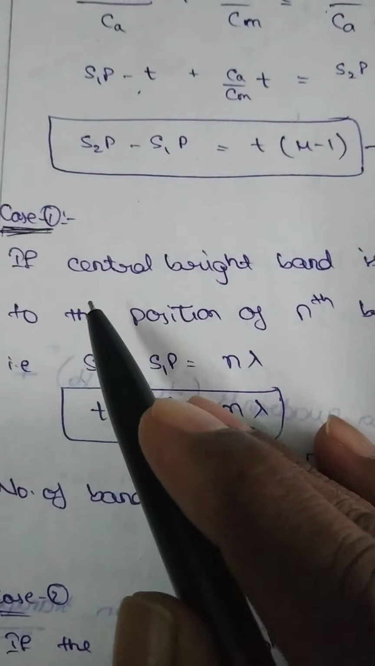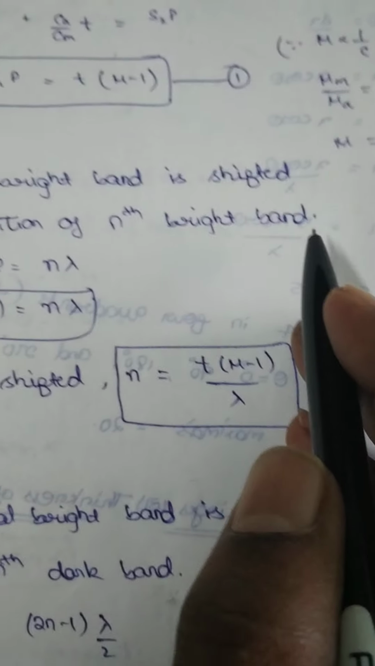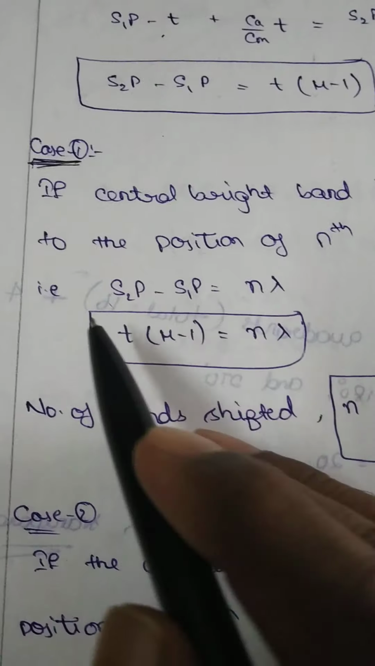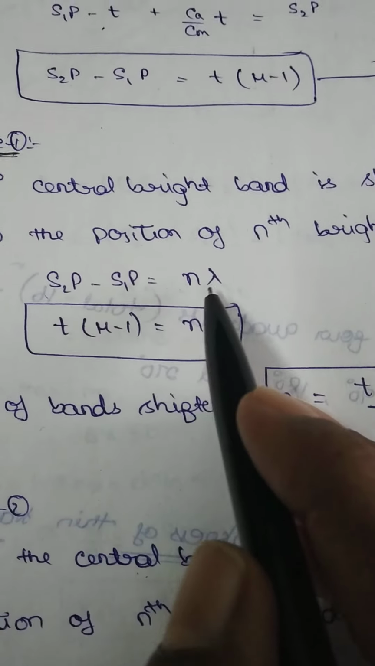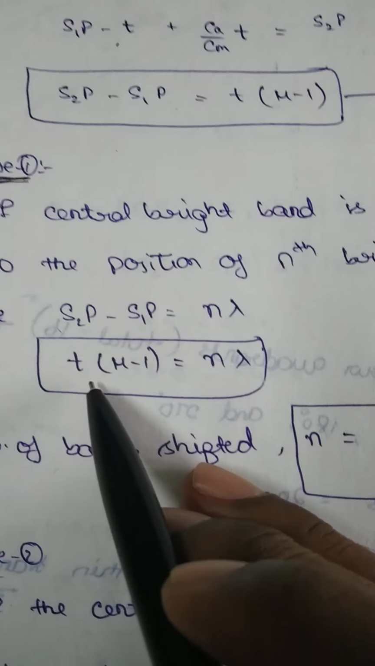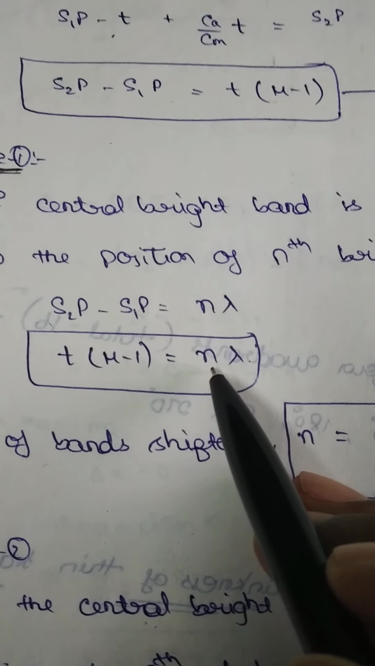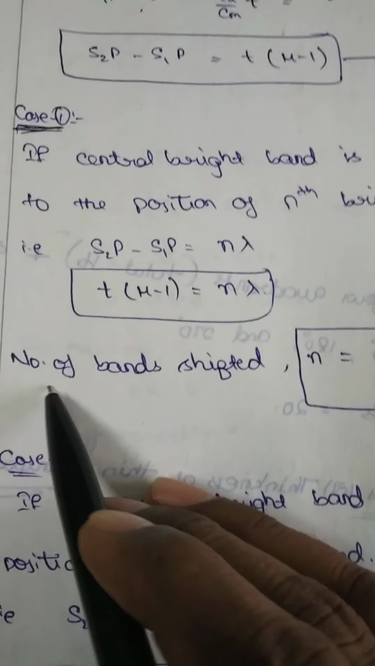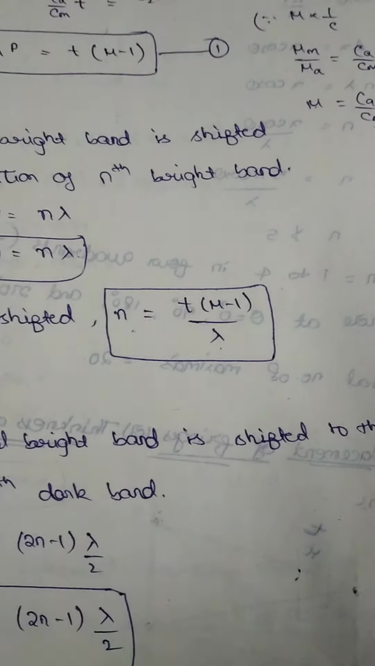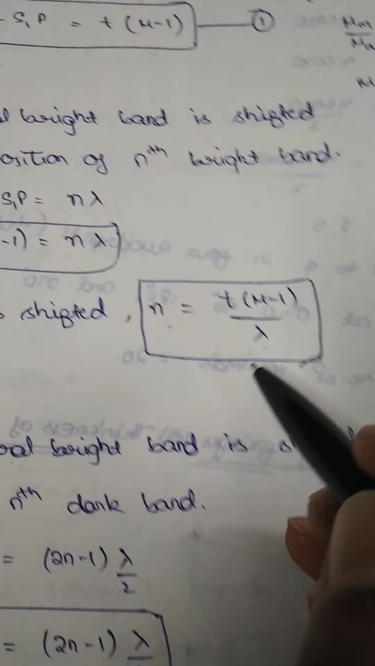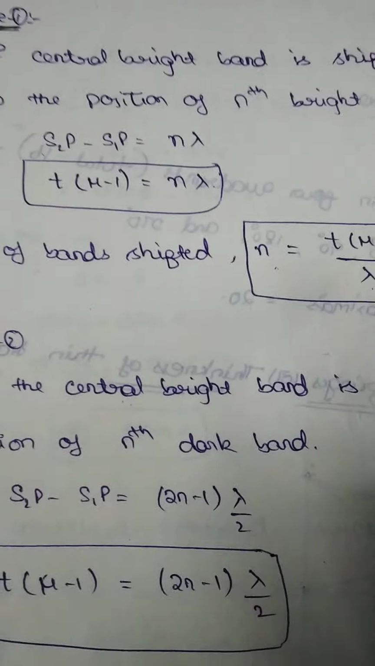So if the central bright band is shifted to the position of the nth bright band, S2P minus S1P is equal to the path difference for the nth bright band, which is n lambda. So t into (mu minus 1) is equal to n lambda. Here, what is n? The number of bands shifted. That's why the number of bands shifted, n, is equal to t into (mu minus 1) by lambda. Okay? Most important point: the number of bands shifted is n equal to t into (mu minus 1) by lambda.